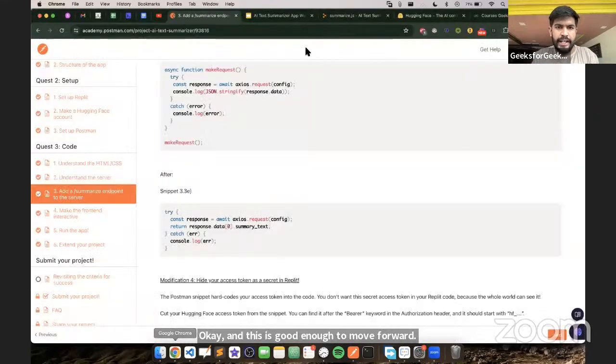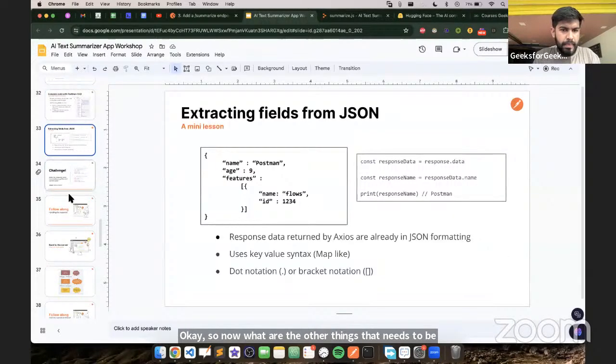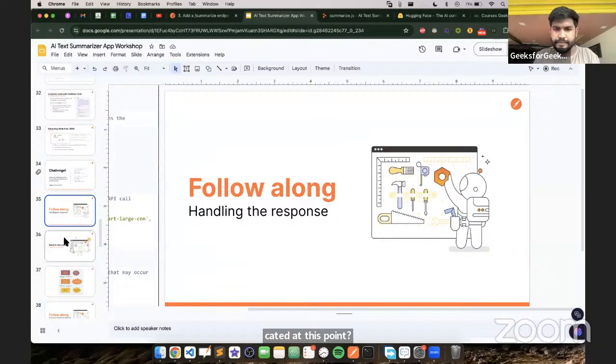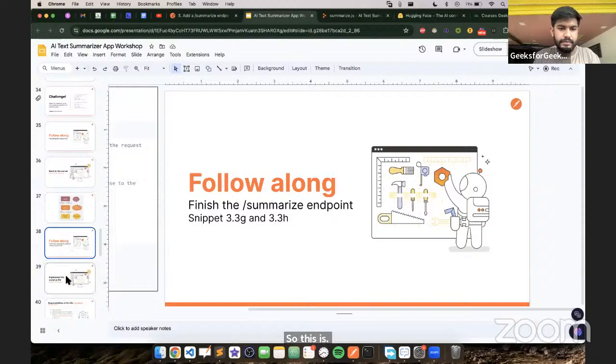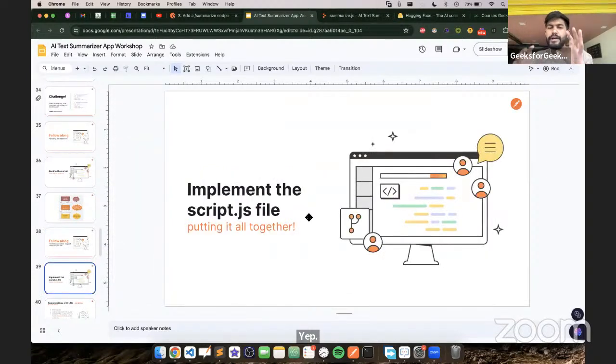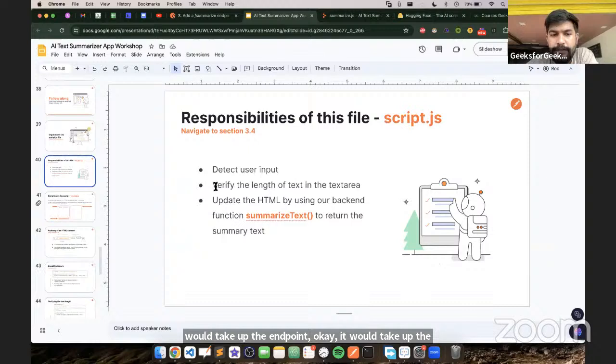Okay, so now what are the other things that need to be catered to at this point? Now what you need to do is implement the script.js file. What it would do is handle all the authorization part. It would say where to go from this side. It would take up the endpoint, take up the text, send it to that, and then it would be done. What are the responsibilities it would cater?